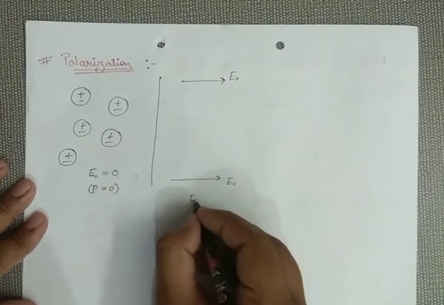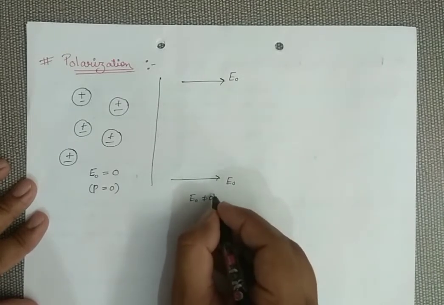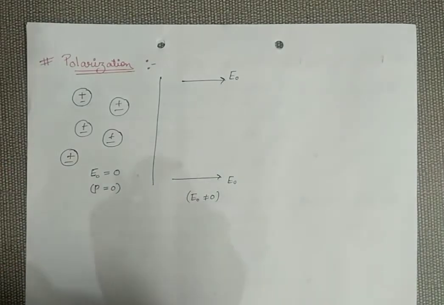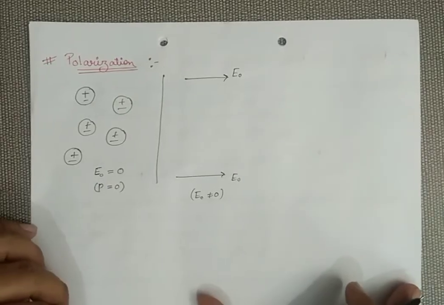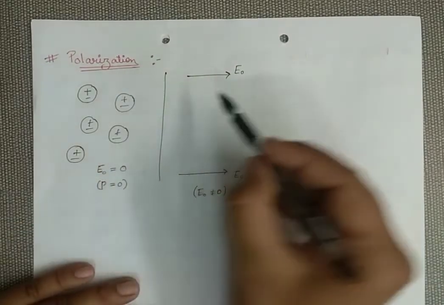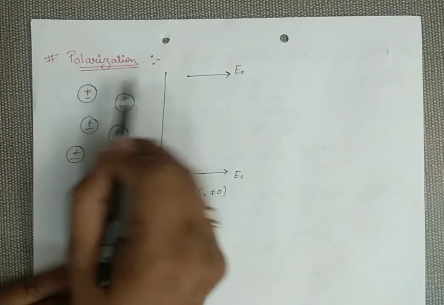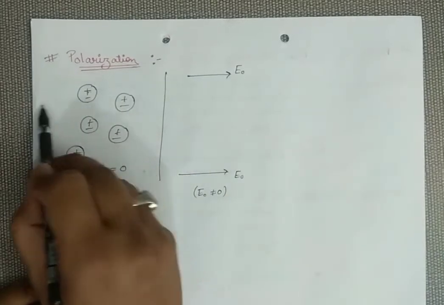This time your external field is not equal to 0, which means I had applied some field. Now remember, positive charge moves in the direction of the field and negative charge moves opposite to the direction of the field. So because of this external field, the positive charge will move in the direction of the field and negative will move opposite.